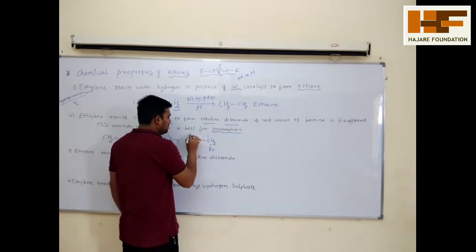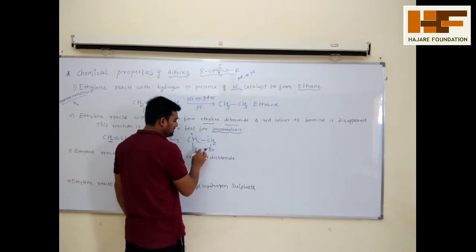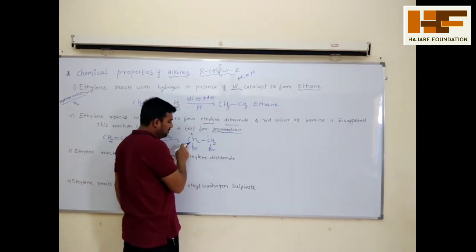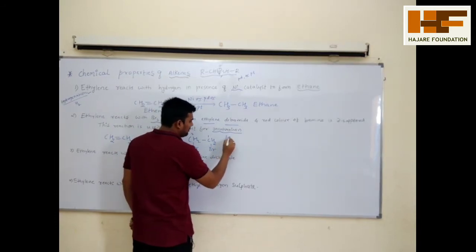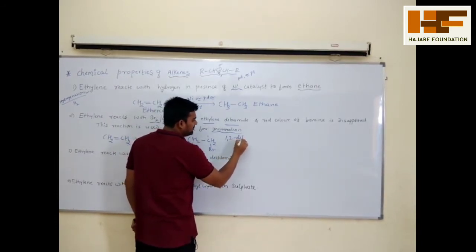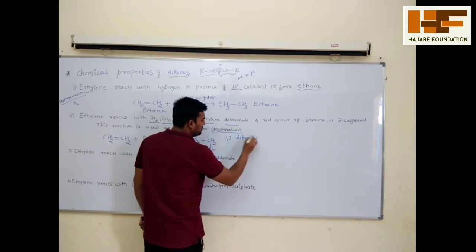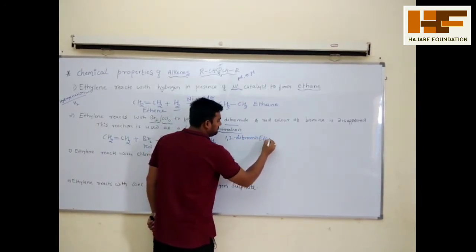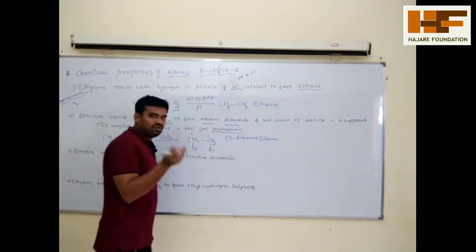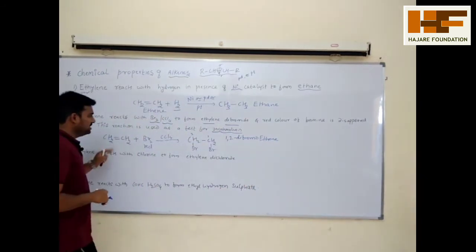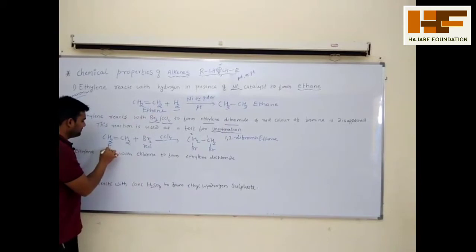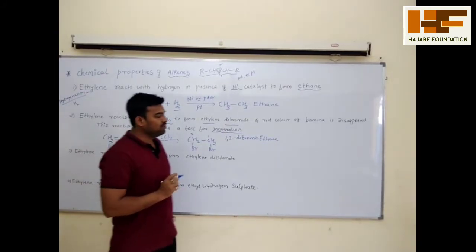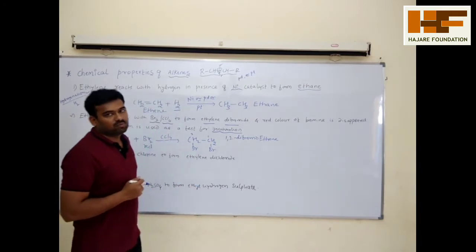What is the IUPAC name of this compound? There are 2 carbon atoms. The first carbon has bromine, the second carbon also has bromine. So 1,2-dibromo, and the parent chain is ethane. So ethene is converted to 1,2-dibromoethane by bromination.